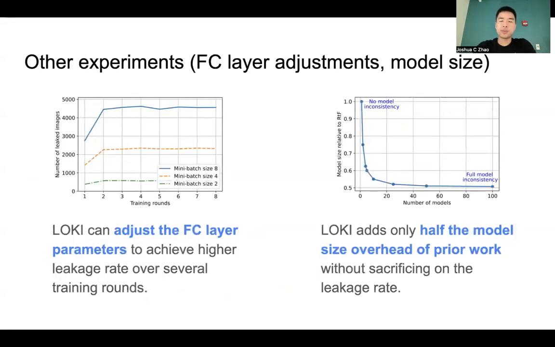To finish up the experiments, I'll discuss briefly these two. LOKI can actually adjust the fully connected layer parameters to achieve higher leakage over several training rounds. Now, LOKI by itself does not require multiple training rounds, but multiple training rounds can make the attack stronger. The figure on the right also shows that LOKI adds only about half the model size overhead of prior work. And this is the case without sacrificing any of the leakage rate.